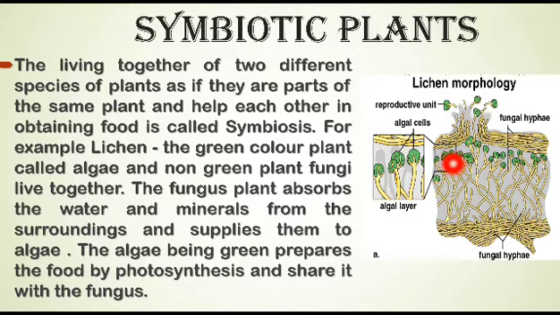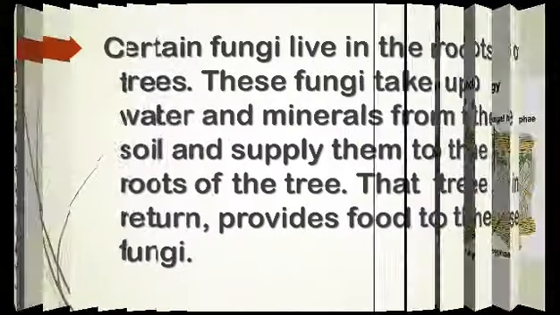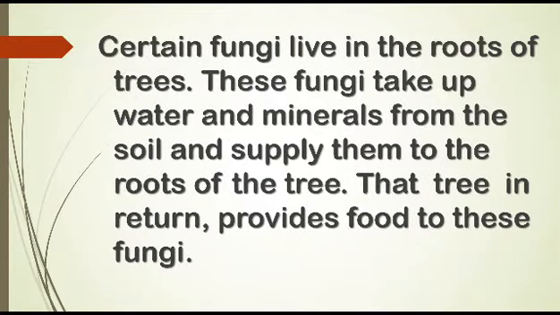Here you can see in this picture, the green part is representing the alga, whereas the thread-like structure is representing the fungus. Certain fungi live in the roots of trees. These fungi take up water and minerals from the soil and supply them to the roots of the tree. That tree in return provides food to these fungi. So this is also an example of symbiotic nutrition.